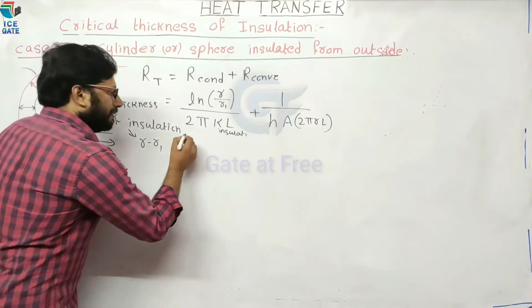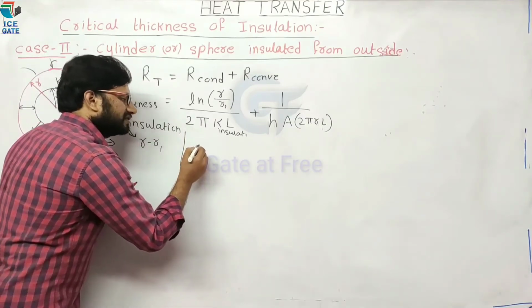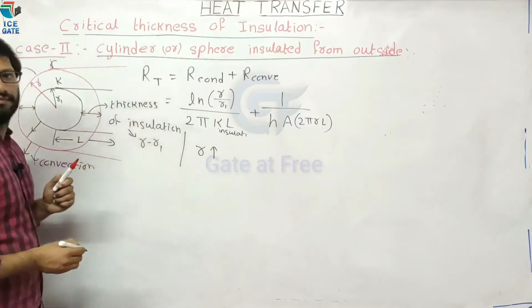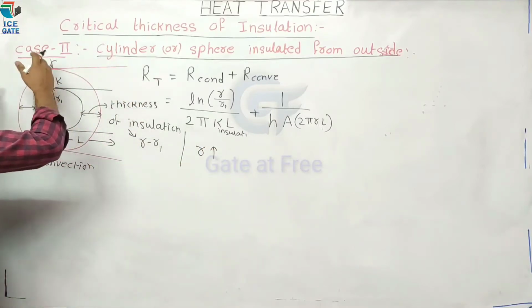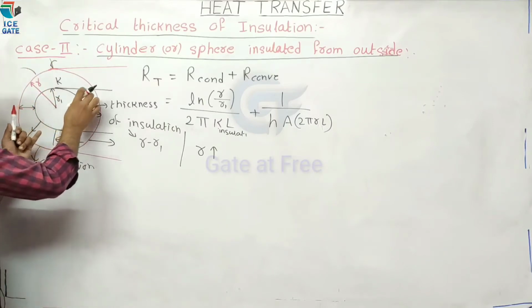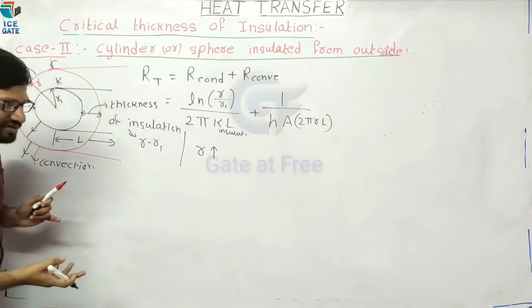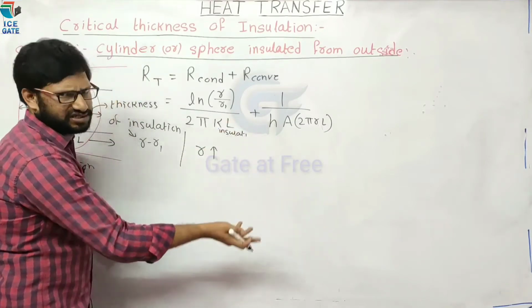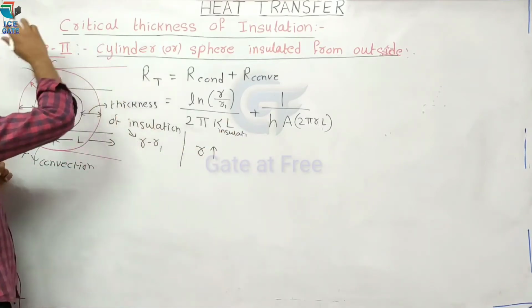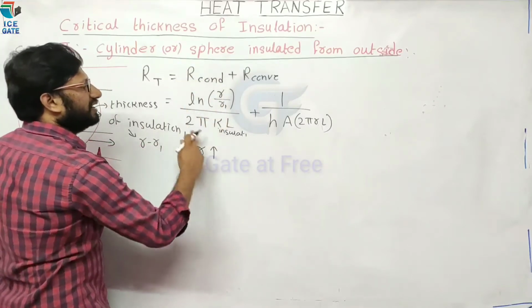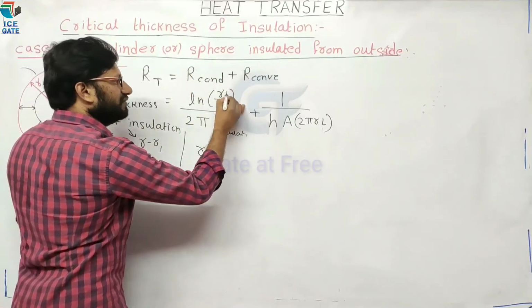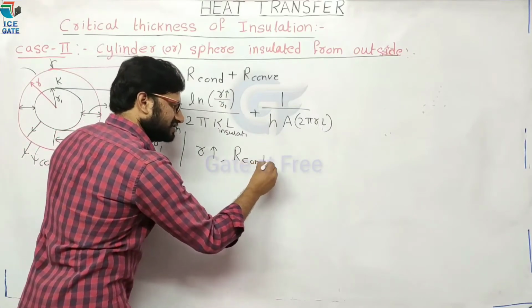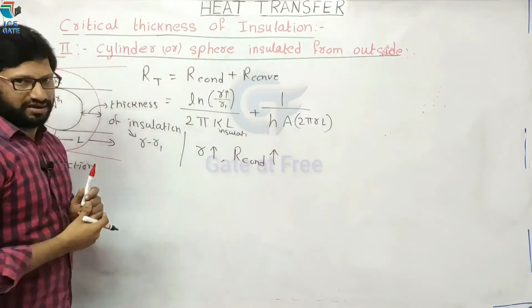Simply by increasing the radius of insulation, we are increasing the thickness of the insulation. Now when R increases, what happens? What about conductive resistance? The numerator value is increasing. Therefore, conductive resistance increases.